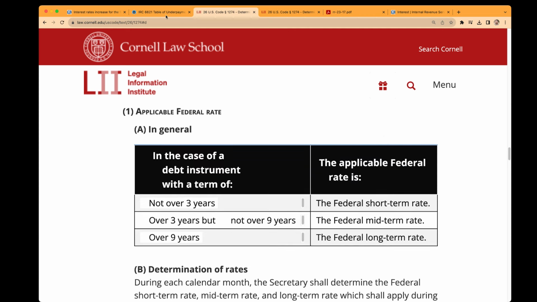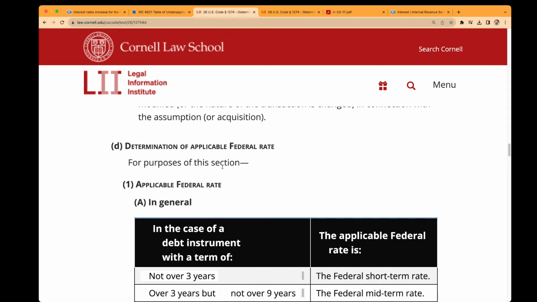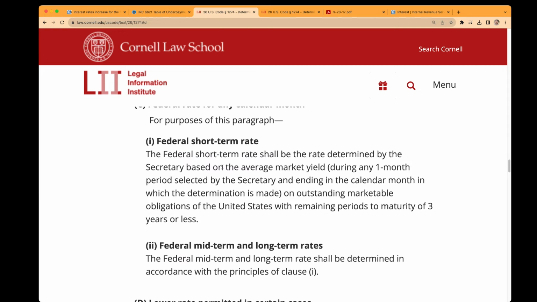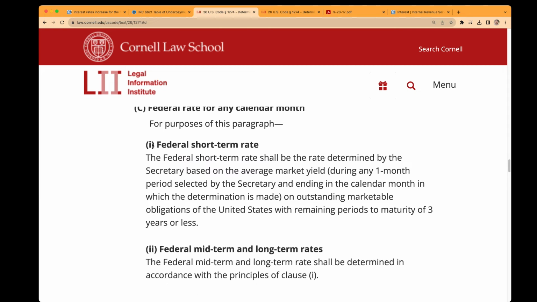And where do we go here? I think we have to go to 1274(d). Let's see here. Here we go. It says the federal short-term rate shall be the rate determined by the Secretary based on the average market yield during any one month period selected by the Secretary and ending in the calendar month in which the determination is made, on outstanding marketable obligations of the United States with remaining periods of maturity of 3 years or less.